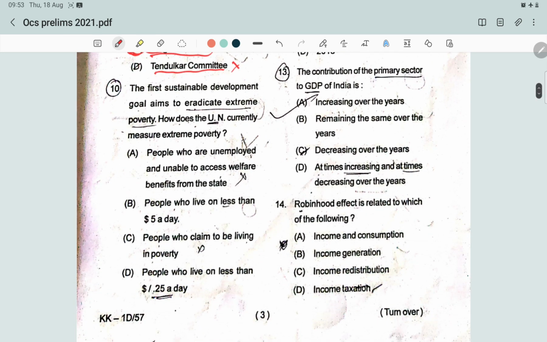The first Sustainable Development Goal aims to eradicate extreme poverty. The SDGs were adopted in 2015 and include 17 goals. The first goal is to eradicate extreme poverty. How does the United Nations currently measure extreme poverty?